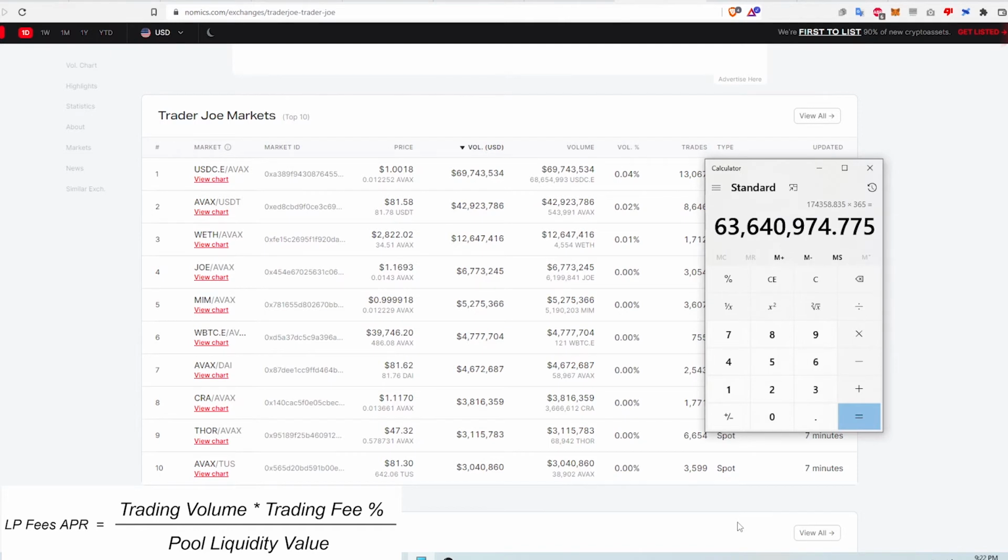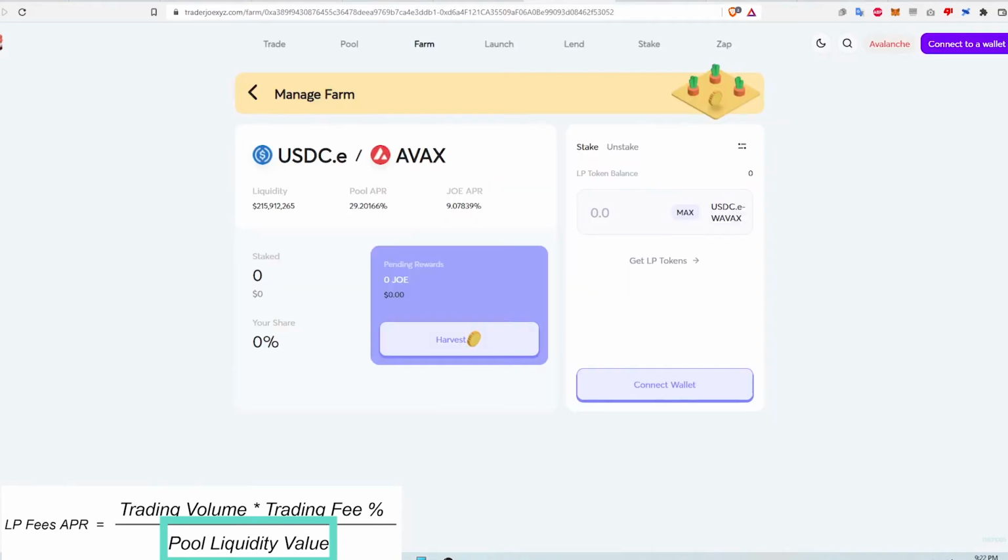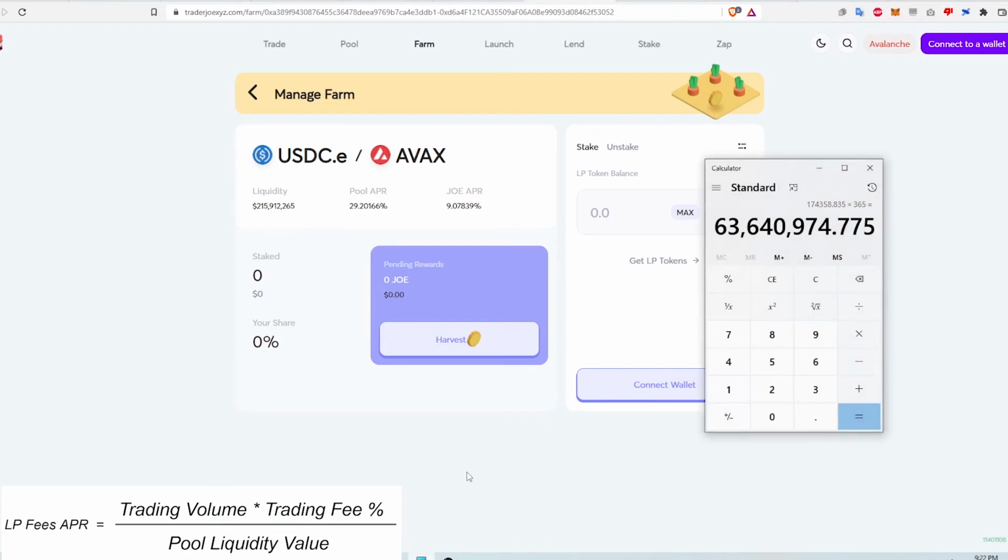The last number I need is the denominator, which is the value of the liquidity in the pool. Trader Joe conveniently shows this, and it is about $215.9 million. Dividing the total annual fees by this liquidity will equal about 29.5%, which is very close to the pool APR shown here.